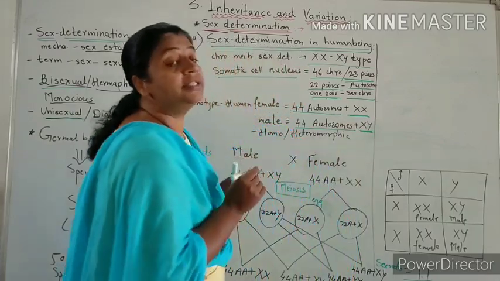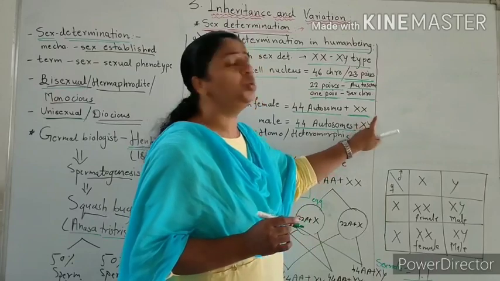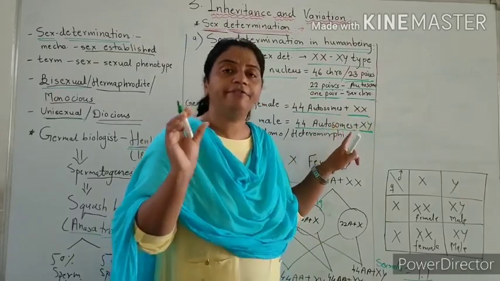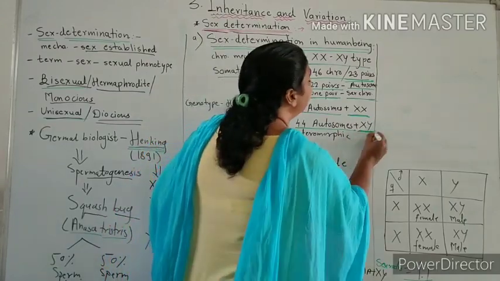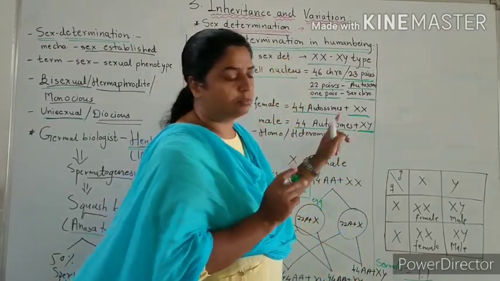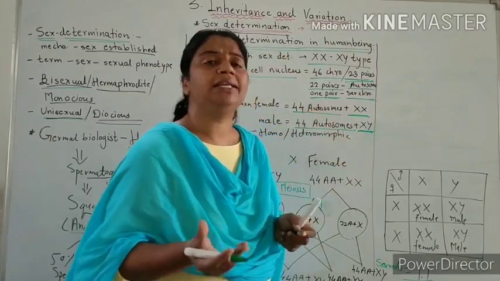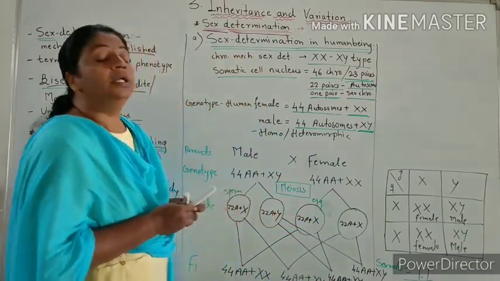The human female has 2 similar sex chromosomes, X and X, so the human female is called homomorphic. The human male has 2 types of sex chromosomes, one X and another Y, so the human male is called heteromorphic.